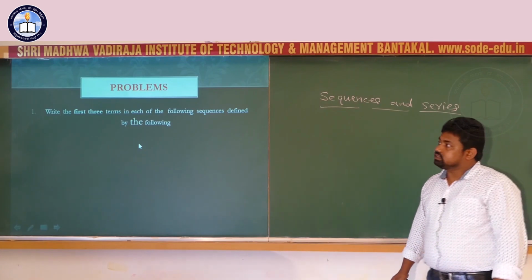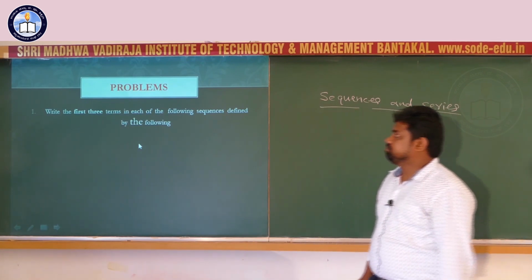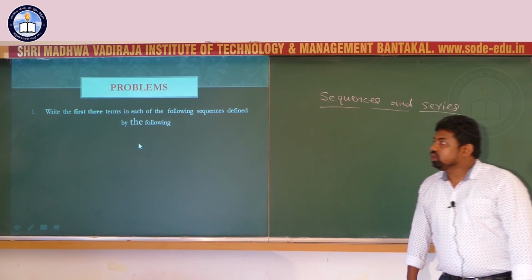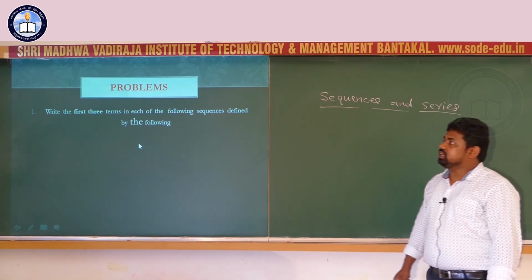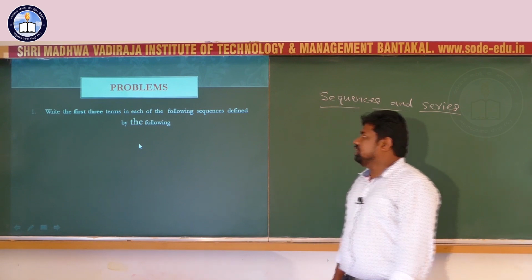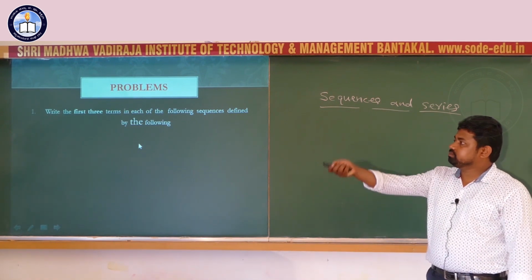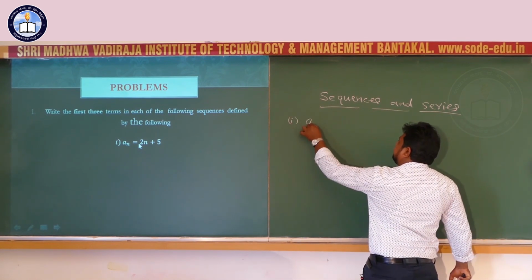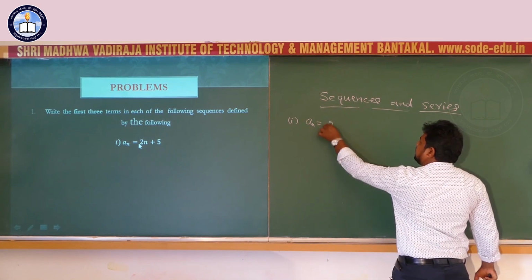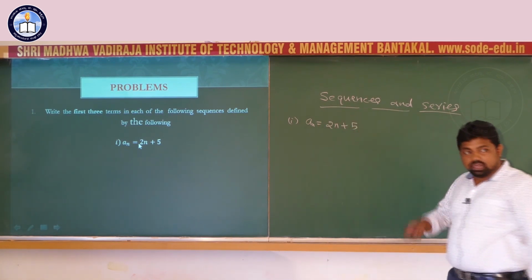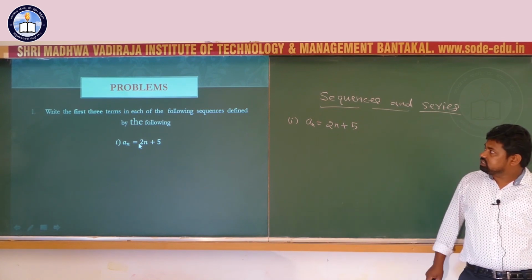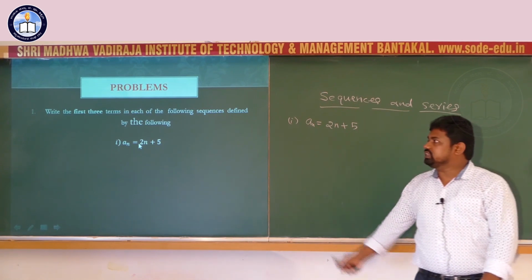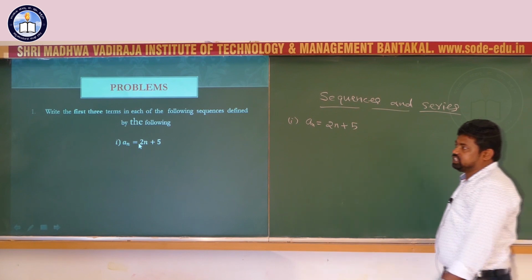Let us discuss some simple problems. They may ask 1 mark for the annual examination. Write the first 3 terms in each of the following sequences defined by the following. First problem, an equals 2n plus 5. Here nth term or general term is given, 2n plus 5. We have to find the first 3 terms of the sequence.